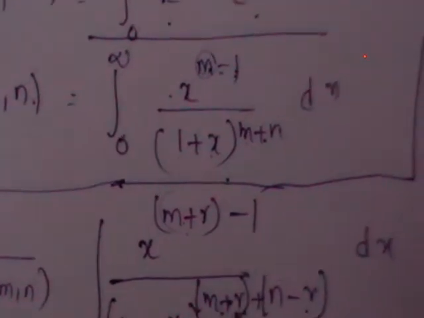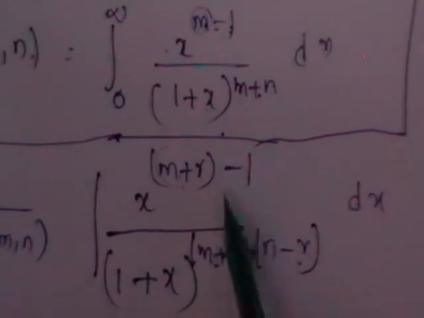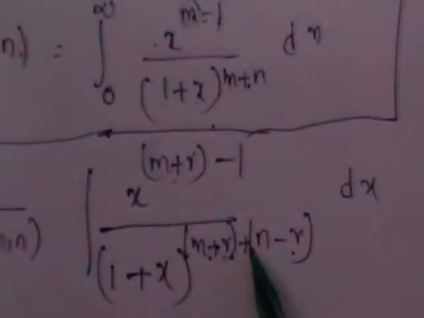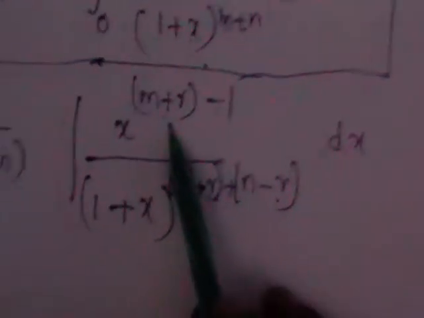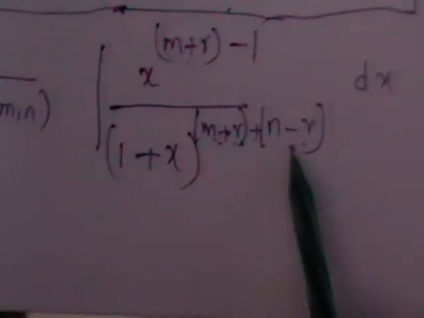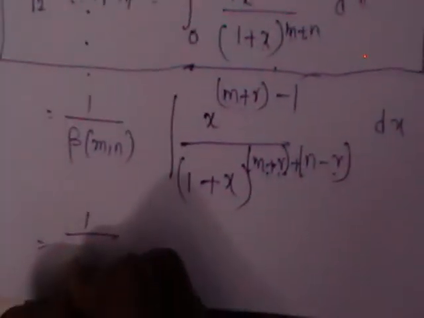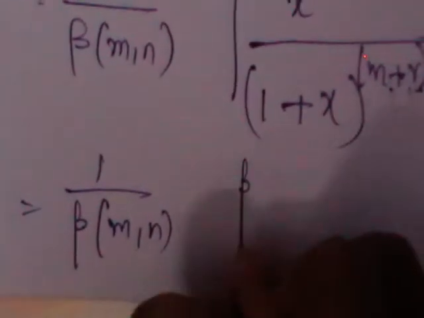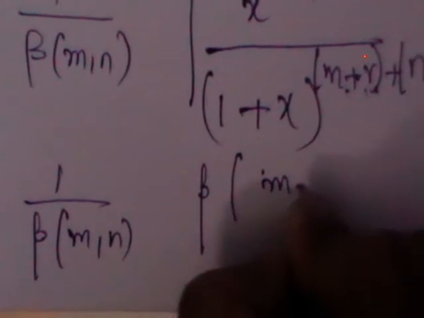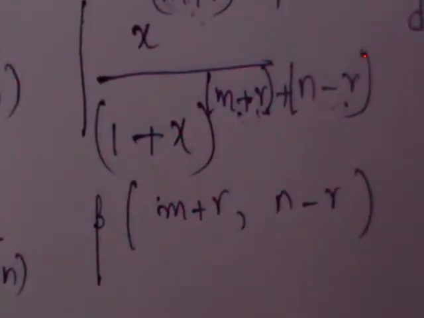As you have added r, better to subtract r also to get the same term m plus n, so in place of n you get n minus r. This entire function represents, instead of β(m,n), β(m+r, n-r).